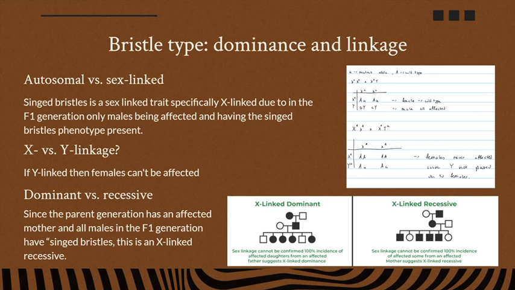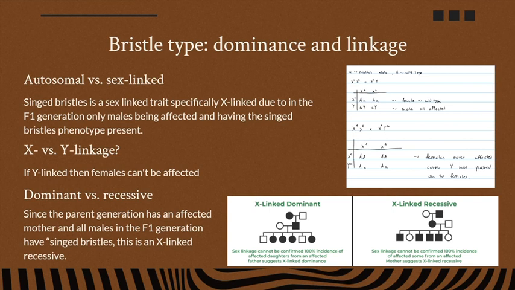And again, we can specify that it's X-linked because we know it's not Y-linked. If it was Y-linked, then females can't be affected, so the mother wouldn't be affected in the first place. Generally, the Y passes on to the males, and we can see in the test cross that the Y that is affected is passed on to the males, so only males would be affected, but that doesn't happen, so it's X-linked.